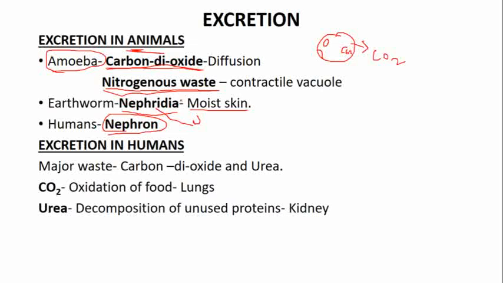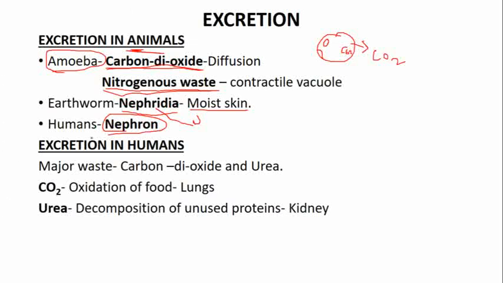Then in humans, humans have a special small structure that is known as nephron. So in humans, we have kidneys. In the kidney we have small structures, millions of nephrons, and what do these nephrons do? They filter the blood which is present in our body, and they remove all the waste material from the blood, and they collect all this waste material and they form urine with this waste material. Okay.